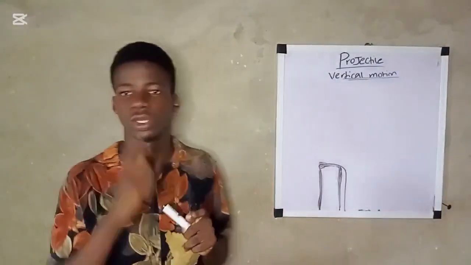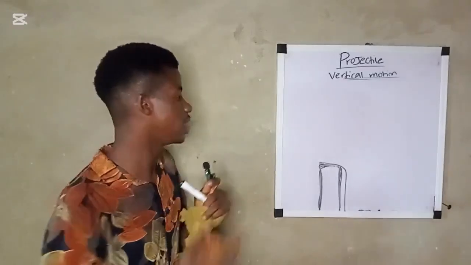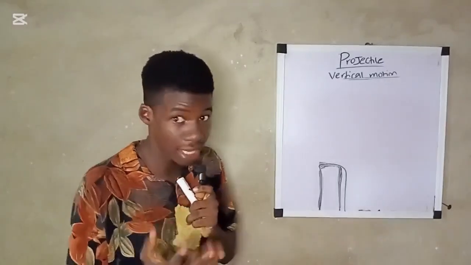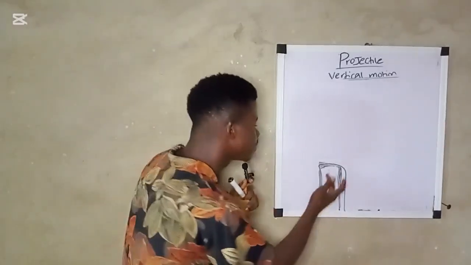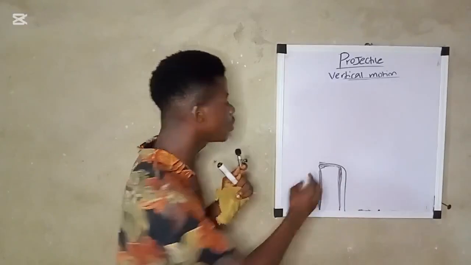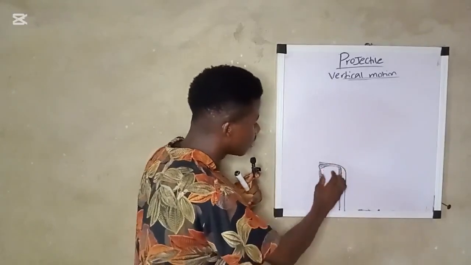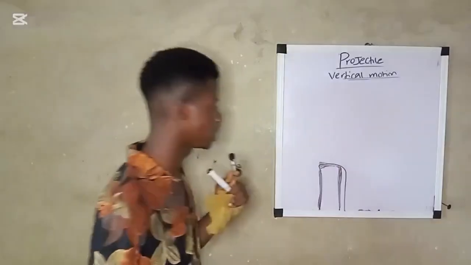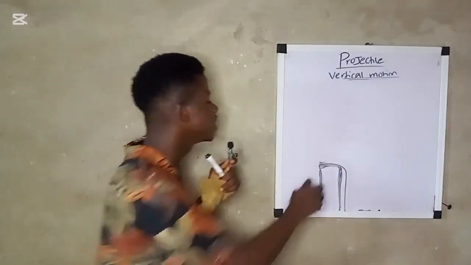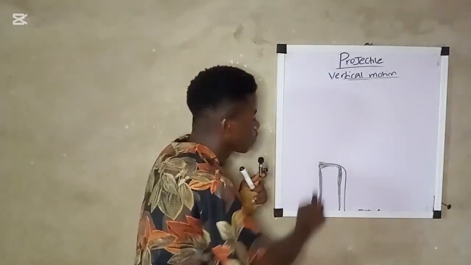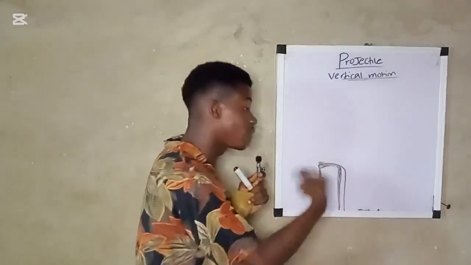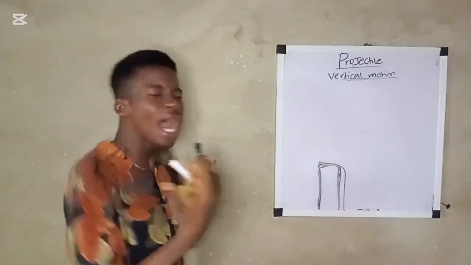Whenever they ask you in JAMB questions, when an object is projected from a height or a tower and falls to the ground, they will ask you to calculate the height of the tower. Okay? So how are you going to do it?